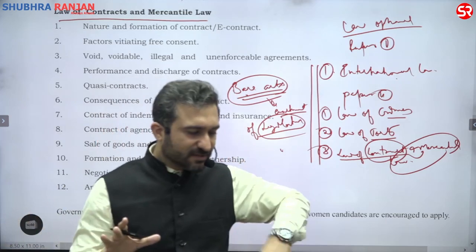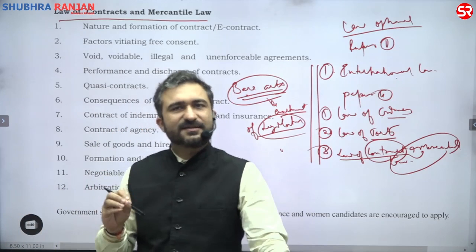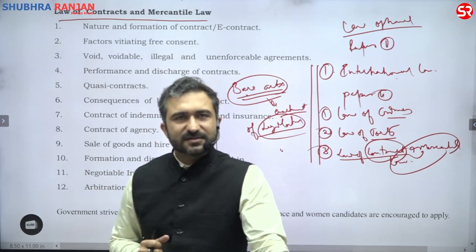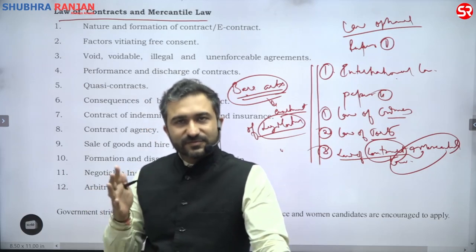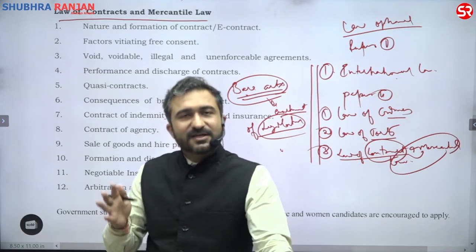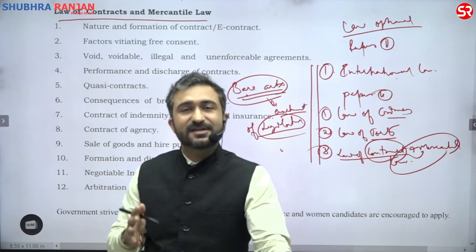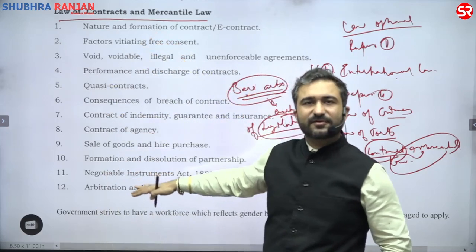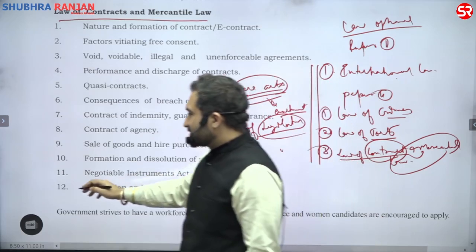I tell you one thing, the saying 'sky is the limit' is very true if you start reading law as a subject. However, if you see your syllabus properly, it is confined to certain subjects. For example, in law of contract, these are the subheadings that you have to read.